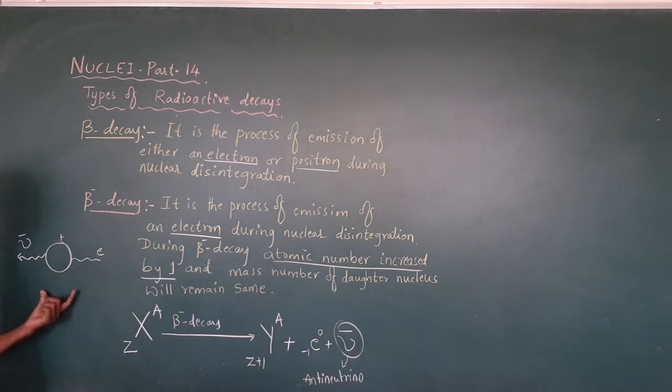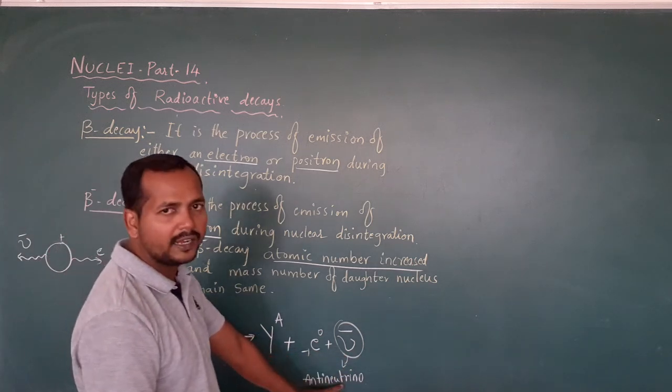According to conservation of momentum, if the electron comes outside, the momentum will be different. To sustain that momentum, another particle must be ejected in the other direction, and that is called antineutrino.